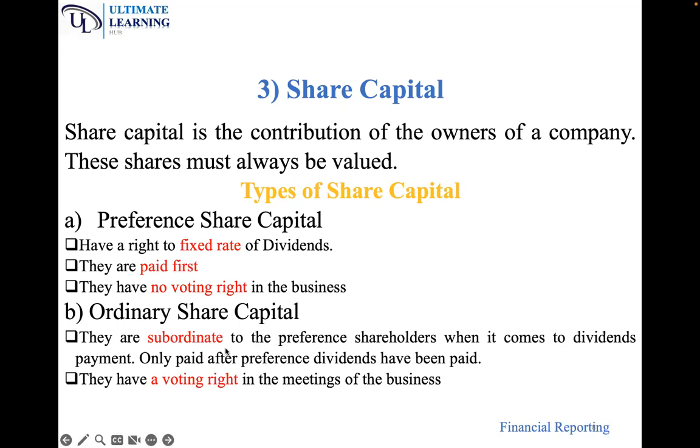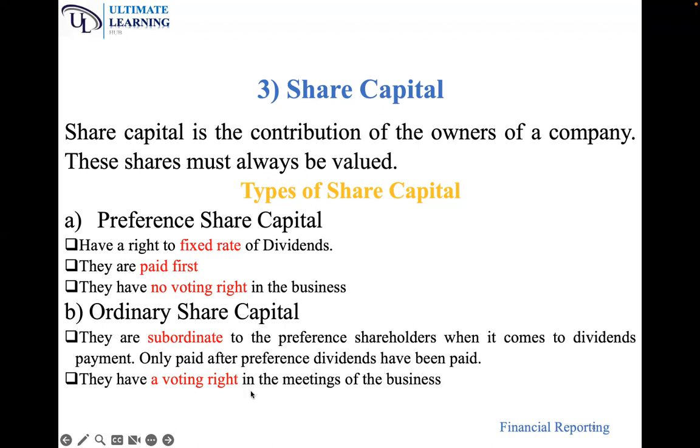What does subordinate mean? It means if we are to make any payment of dividends, we first of all settle the preference shareholders, and then if anything remains, that is when we settle the ordinary share capital holders. So they are settled last. That's why they are subordinate. They are only paid after the preference dividends have been paid.